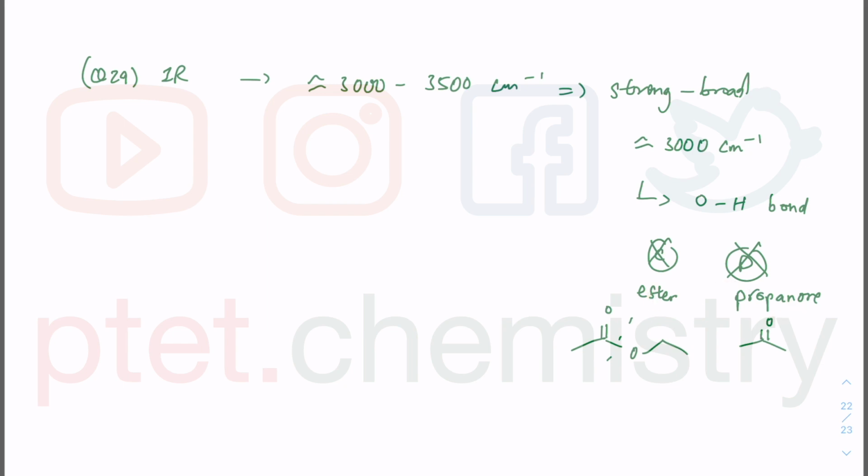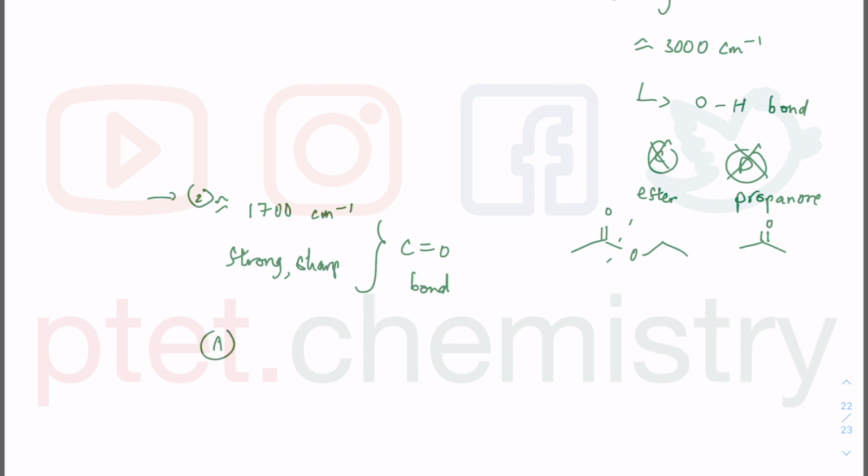And now I have to look at another region, and that other region is around 1700 in the spectrum given. That is strong and that is sharp. That is the C double bond O bond. Looking at option A and option B, option A is ethanoic acid, option B is ethanol. This one has no C double bond O, so I can cross out B because the spectrum shows very clearly there's a C=O bond there. So I have C double bond O, I have OH bond, therefore A must be what I'm looking for.